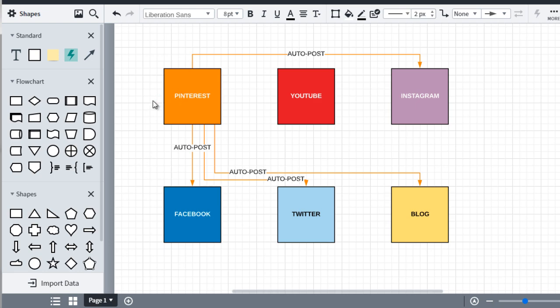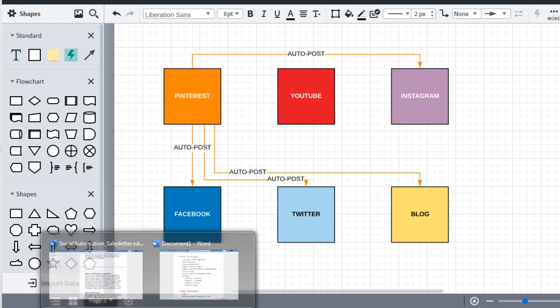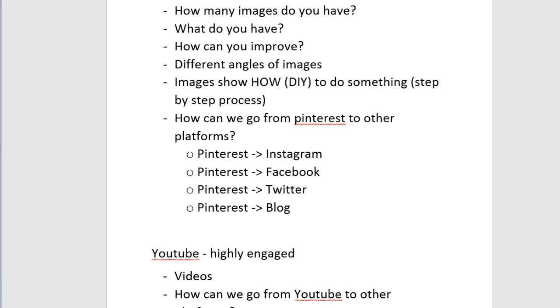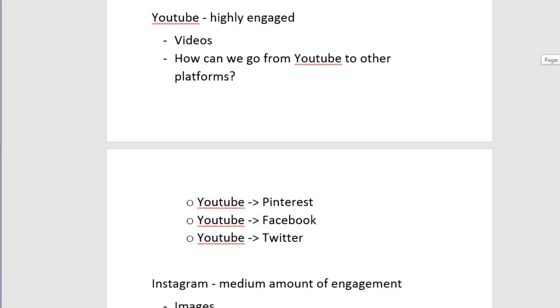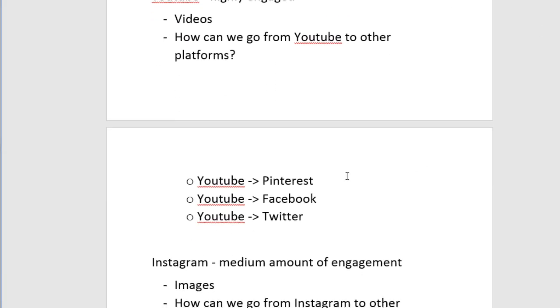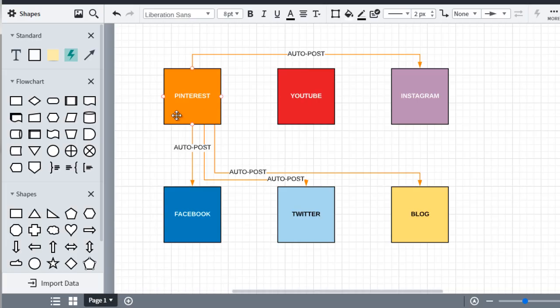Okay, so at this point, we need to go back over here and we'll speed it up a little bit. So we got YouTube to Pinterest, Facebook, and Twitter. So these three items here. So YouTube, we link it to here. We link it to here. And let's see how we make it so it's not messy. We link it here.